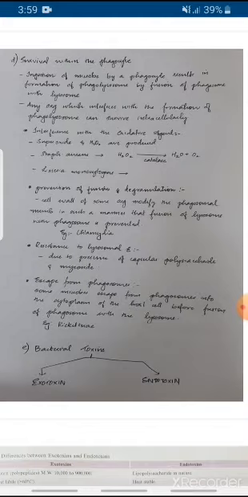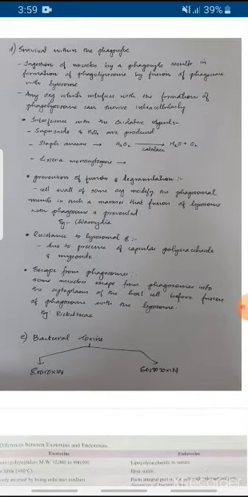Escape from phagosomes. Some microbes escape from phagosomes into the cytoplasm of the host cell before fusion of the phagosome with the lysosome, for example Rickettsia. So before the fusion forming the phagolysosome, they escape into the cytoplasm. So it prevents the formation of the phagolysosome and prevents phagocytosis.